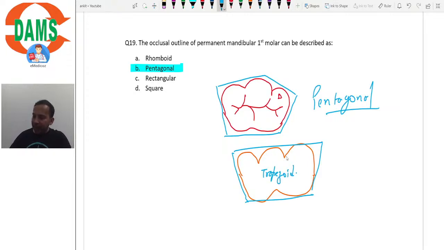And if this distal cusp is very less developed or underdeveloped, then the shape of the occlusal surface would become rectangular. So the best option is always pentagonal. If pentagonal is not there in the options, we'll go with trapezoid, and if trapezoid is also not there in the options, then we'll go with rectangular. Clear? So pentagonal is the best choice, followed by trapezoid, followed by rectangular.